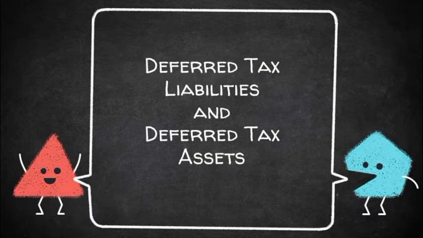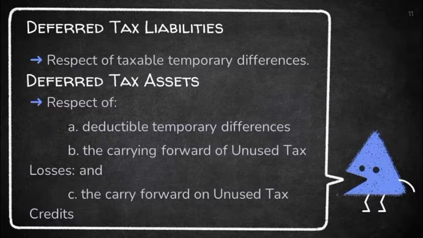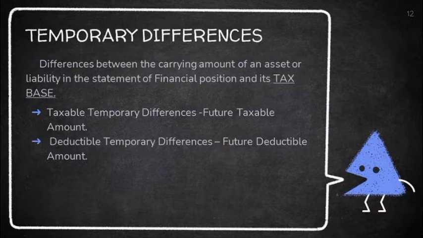Deferred tax liabilities, in respect of taxable temporary differences. Deferred tax assets, in respect of deductible temporary differences, the carrying forward of unused tax losses, and the carry forward of unused tax credits. Temporary differences are differences between the carrying amount of an asset or liability in the statement of financial position and its tax base. Taxable temporary differences mean future taxable amount. Deductible temporary differences mean future deductible amount.